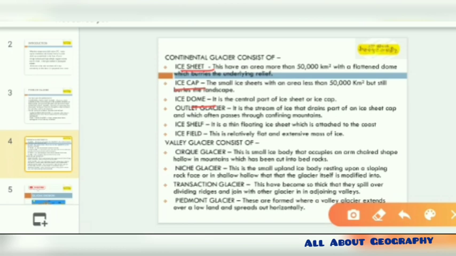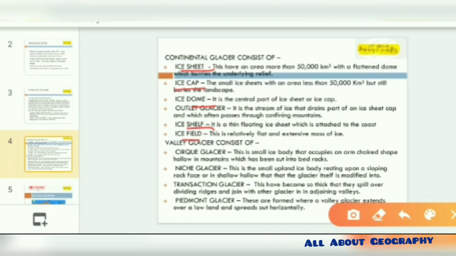The latter two left are the shelf and the field. The shelf is a thin floating ice sheet which is attached to the coast or is a loosened part, while the ice field is a flat and extensive mass of ice.